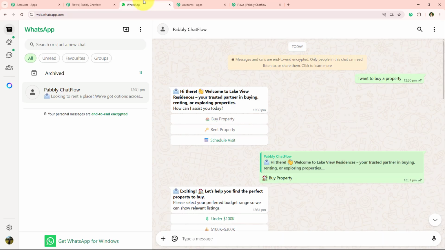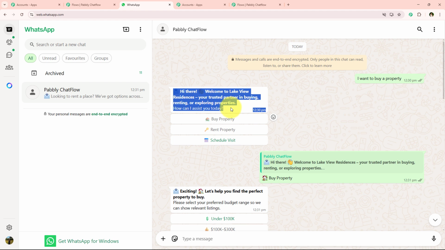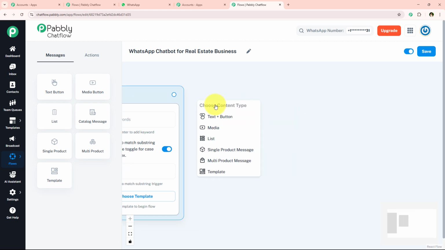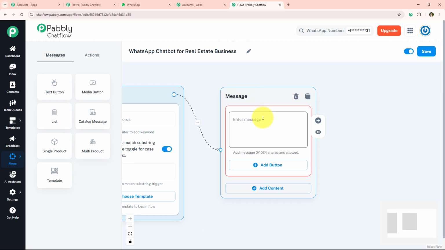Now what I want is that whenever my user is going to message me anything, I first want to send them a message something like this. So to send them a message something like this, I'm simply going to drag and drop the connection and select the content type as text plus button. And now I'm just going to enter the message I want to send them. This is the message which I want to send.